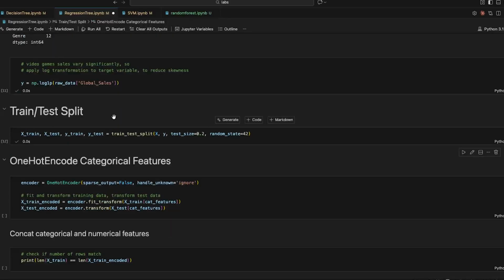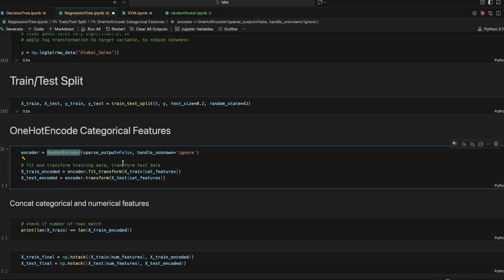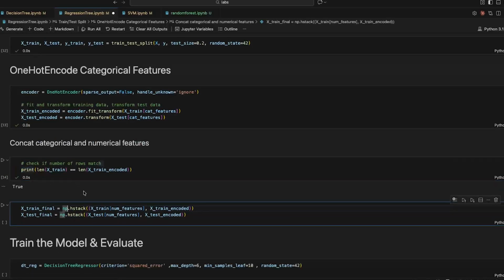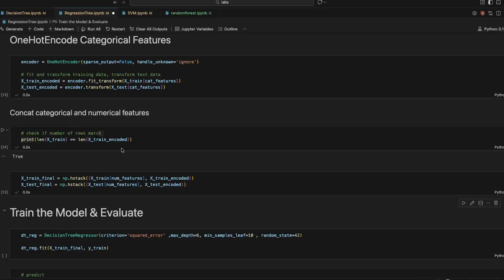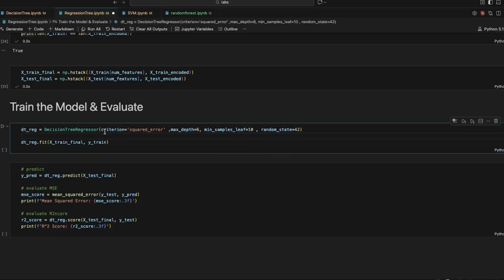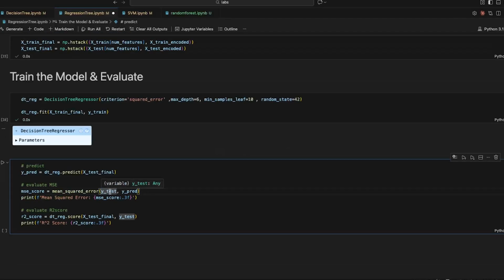We train, we split it, and let's encode the categorical features. On the encoder, fit on the train, and only transform on test. The same. Let's see if the rows match. It matches, so we can concat them because we separated numerical and categorical features. Again, decision trees, you don't need to scale them. So let's just train a model. Again, we can use the criterion of squared error because it's a regression model. So we can set a max depth and a minimum samples per leaf for our tree to have. We train that and we can pass the prediction, the test, and evaluate.